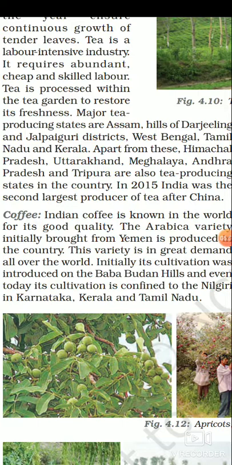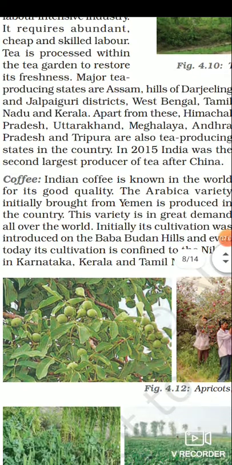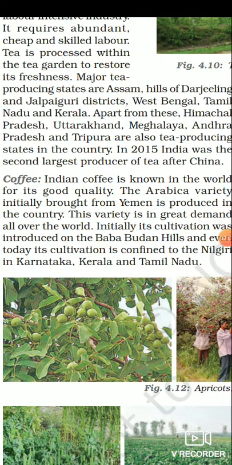The variety is in great demand all over the world. So this coffee is demanded all over the world. Initially its cultivation was introduced on the Baba Budan hill. So initially it was grown in Baba Budan hill of Karnataka. Now the Nilgiri in Karnataka, Kerala and Tamil Nadu are major producers of coffee.